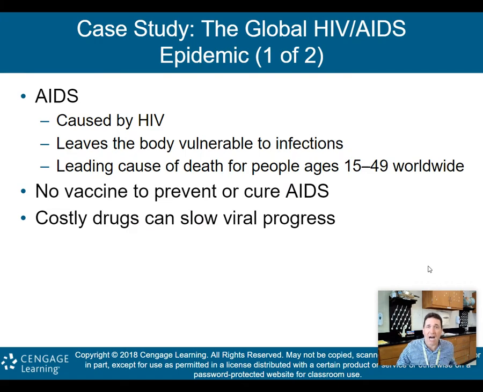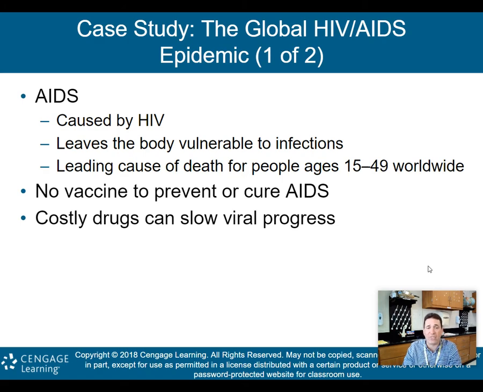All right, core case study again, talking about the global HIV/AIDS epidemic. All right, AIDS caused by HIV. It leaves the body vulnerable to infections, and currently it's the leading cause of deaths of people ages 15 to 49 worldwide. So that's kind of teenagers to middle-aged people. The leading cause of death right now is AIDS, and the biggest issue obviously continues to be in our underdeveloped countries. Again, no vaccine to prevent or cure AIDS.